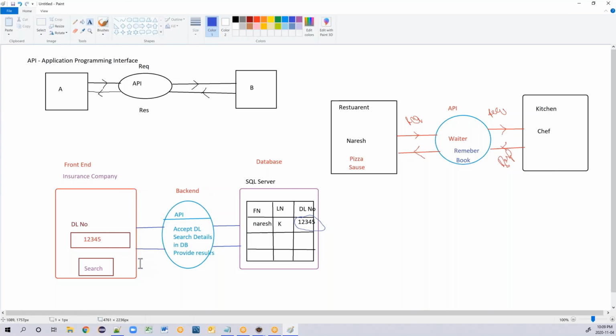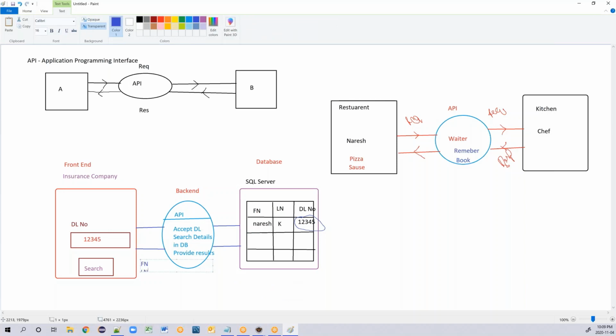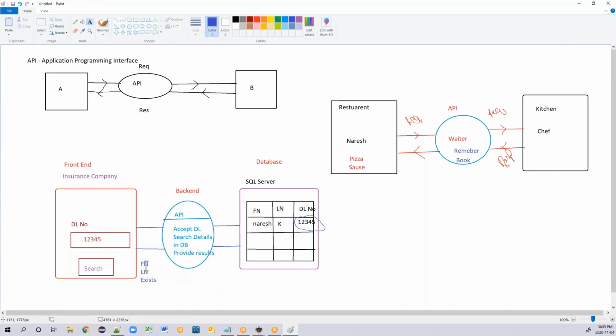It will deliver the first name, last name, and the DL number. Okay, so if the DL number exists, it will say exists. So where will these details come? These details are displayed on your application here. So this is the request sent, and this is the response you are getting.